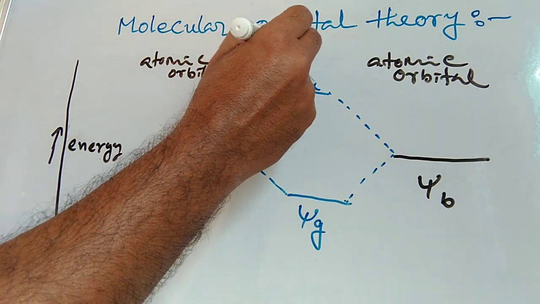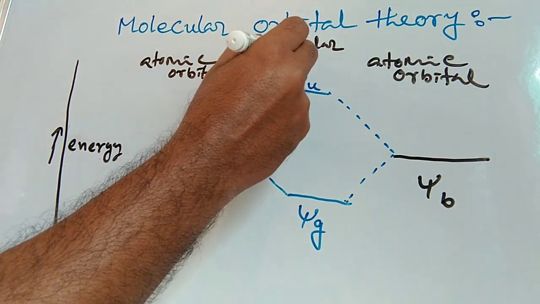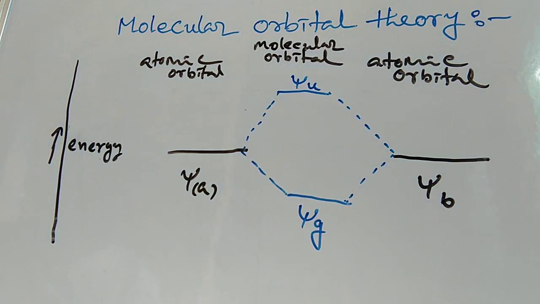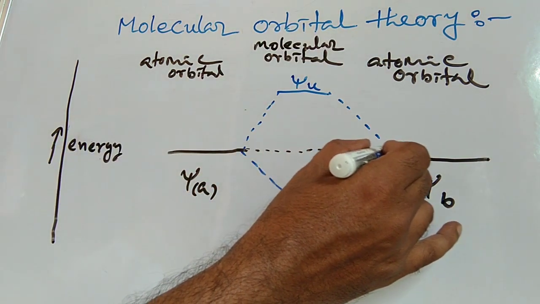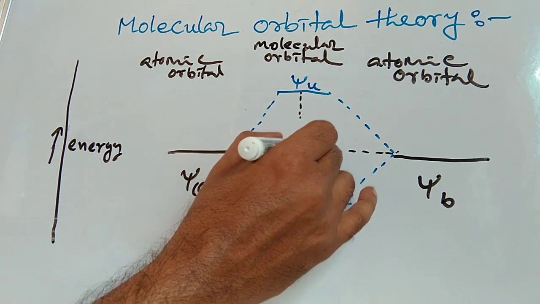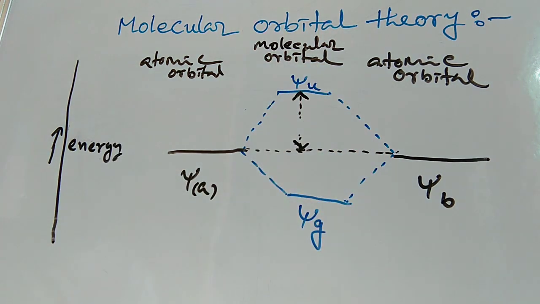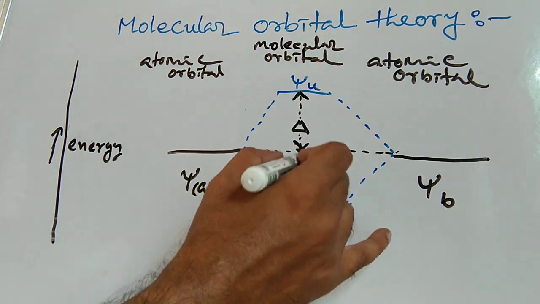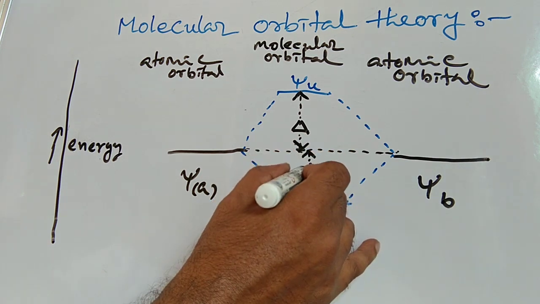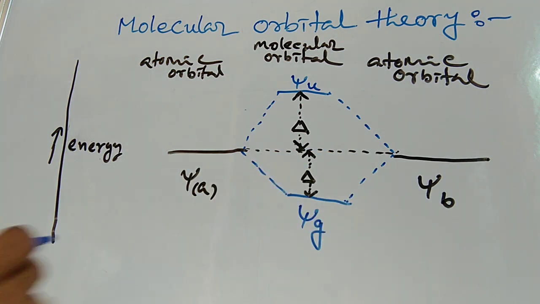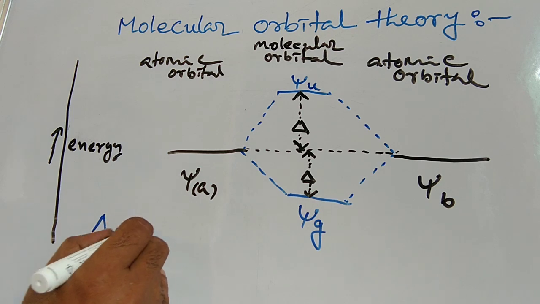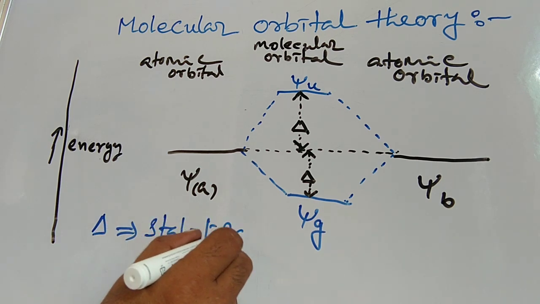For a pi overlap, the lobes of the atomic orbitals are perpendicular to the line joining the nuclei, while for sigma overlap, the lobes point along the line joining the two nuclei. For pi molecular orbitals, psi is 0 along the internuclear line, and consequently, the electron density psi square is also 0. This is in contrast to sigma orbitals.